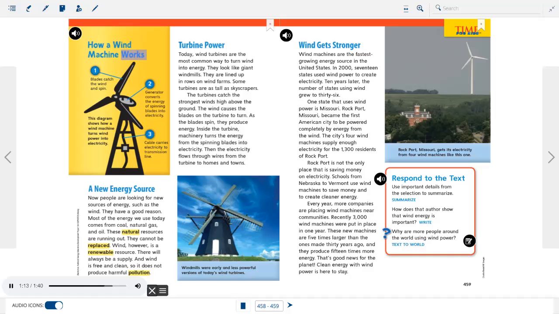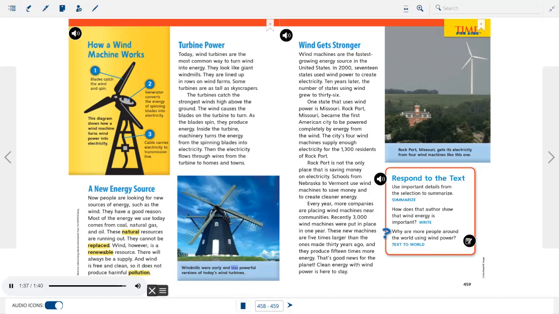How a wind machine works. 1. Blades catch the wind and spin. 2. Generator converts the energy of spinning blades into electricity. 3. Cable carries electricity to transmission line. This diagram shows how a wind machine turns wind power into electricity.